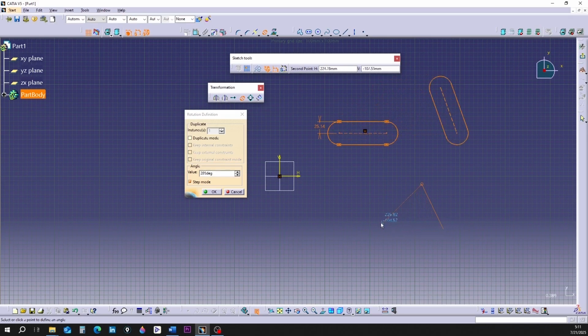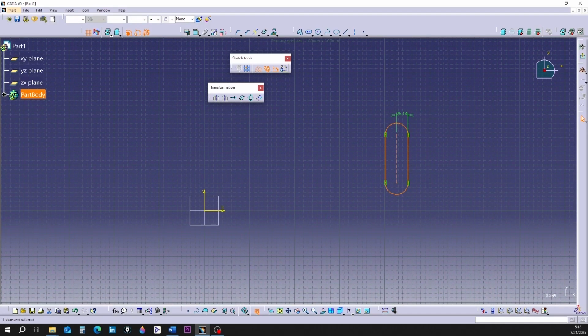Move the mouse. Another line is formed, and as you see by moving the mouse, only its angle with respect to the first line changes. Pay attention to the value box in the Angle section. By moving the mouse, this value changes. You can also enter the exact angle in the value section. Click at the desired point.